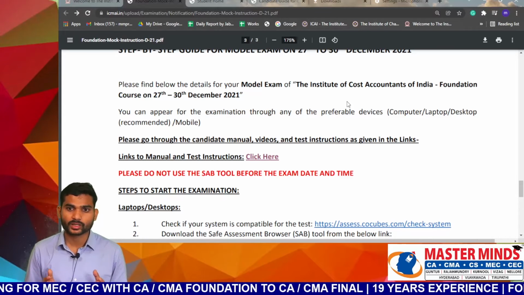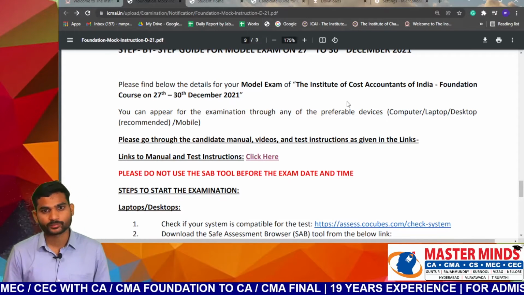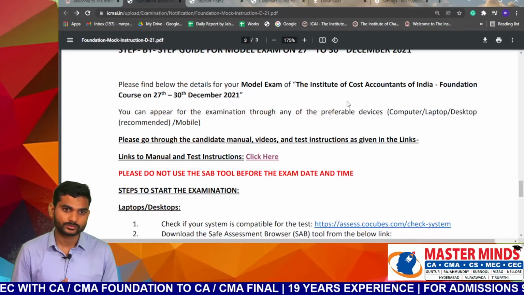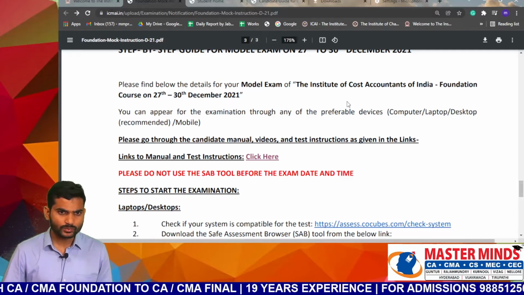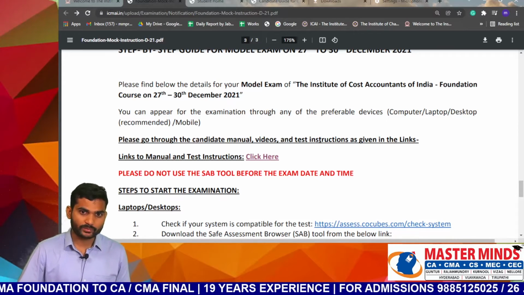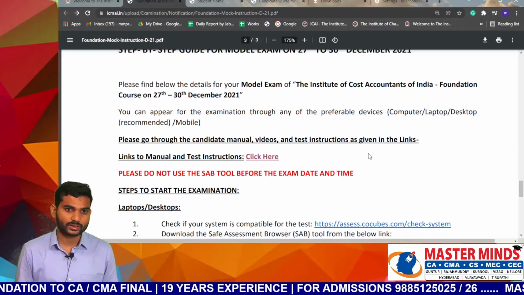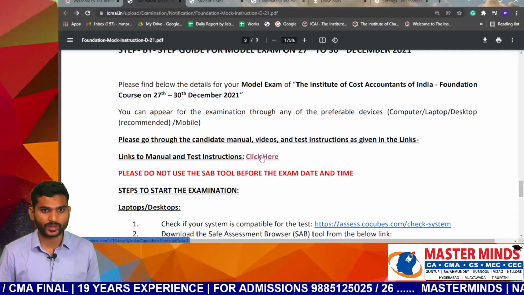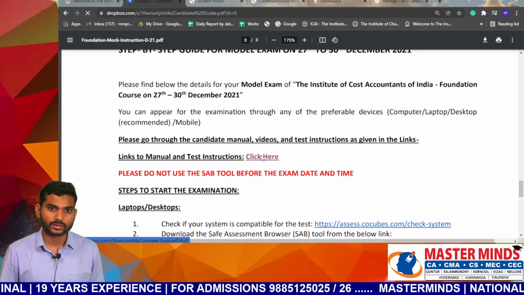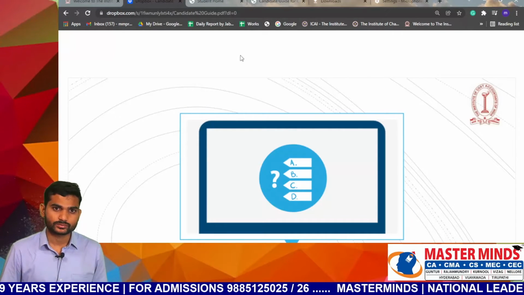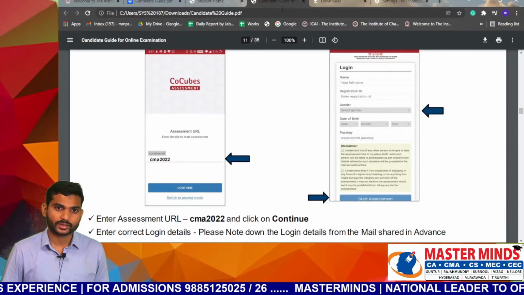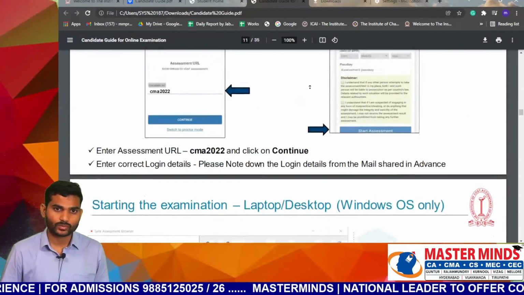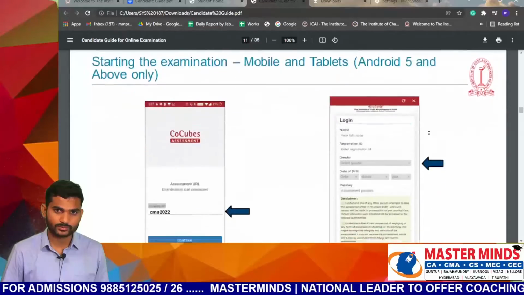If you have a computer, laptop or desktop, please take your examination from that. It's recommended. Please go through the candidate manual videos and test instructions given in the links. The links to the manual and test instructions are given. I'm going to show this particular manual and test instructions. Yeah, this is the candidate guide, manual and test instructions.